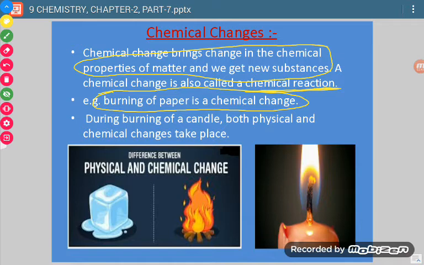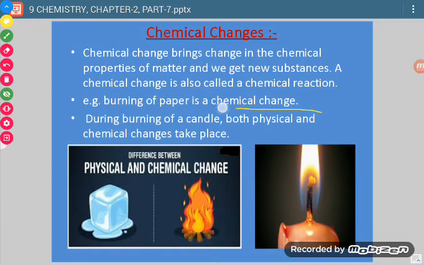In this diagram you can see the melting of ice, which is a physical change. This shows burning of wood, so it is a chemical change. Now one example which you have to remember is, sometimes we are asked which process occurs in burning of a candle. Physical as well as chemical changes both occur in burning of a candle.